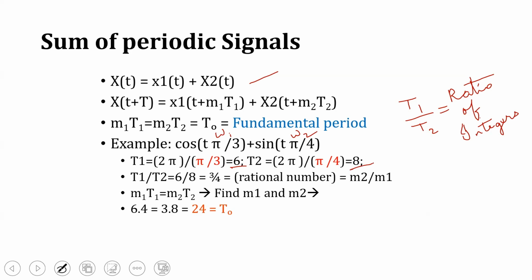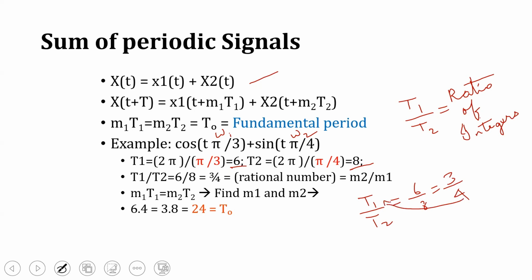Now T1 by T2 is equivalent to 6 by 8, which is equivalent to 3 by 4, a rational number, which we can take as m2 by m1. If we cross multiply, T1 by T2 is equivalent to 6 by 8 or 3 by 4.